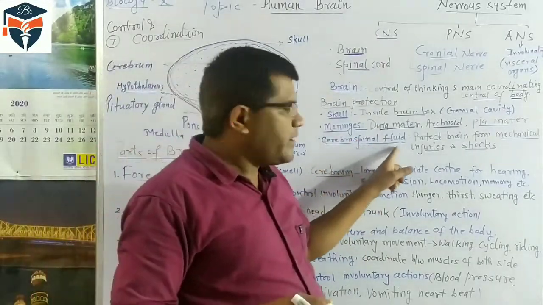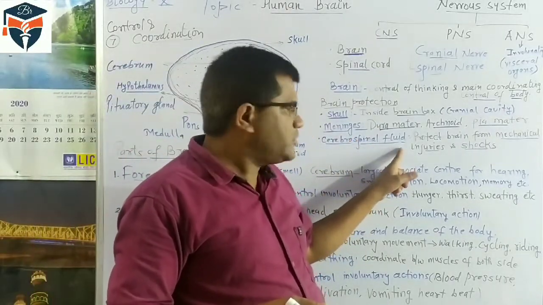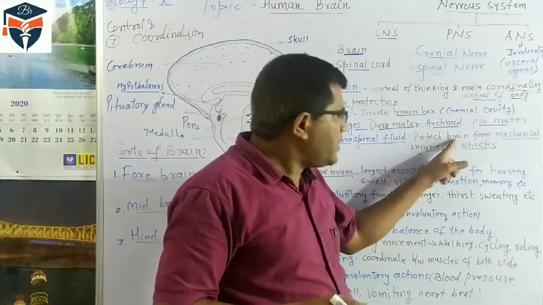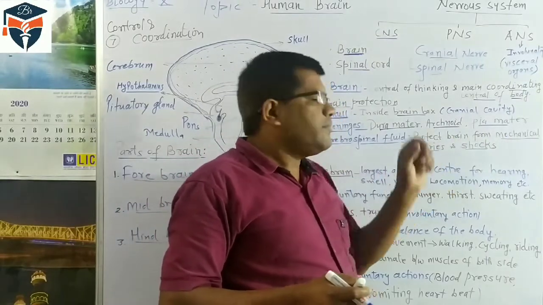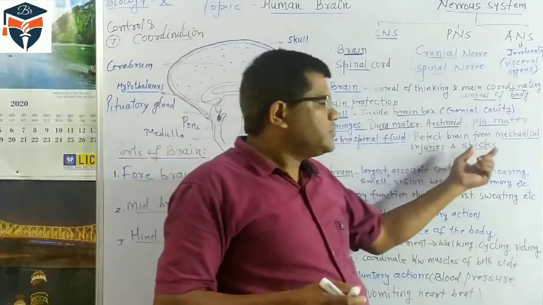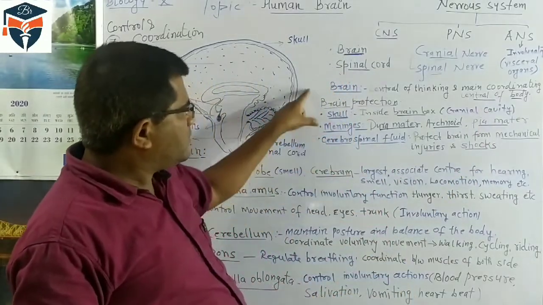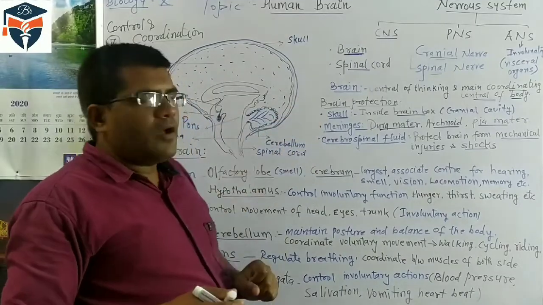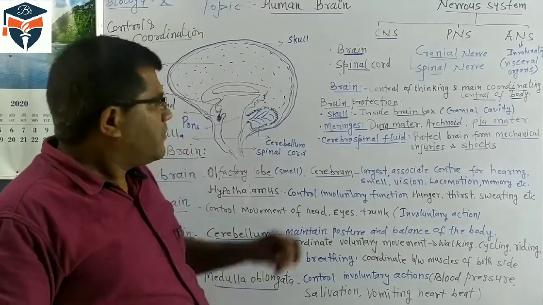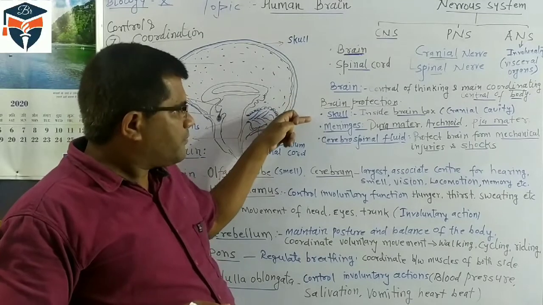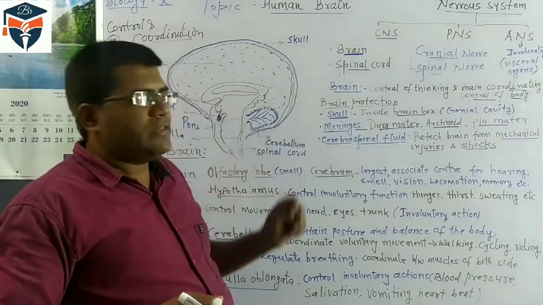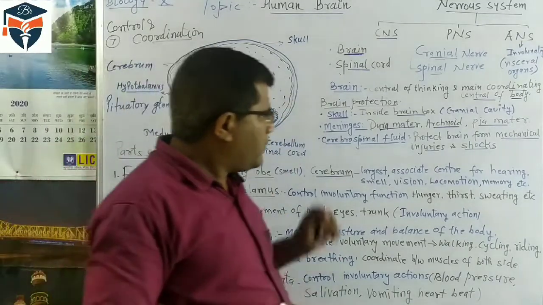So these 3-mark questions generally ask how our brain is protected. One should write the skull, another the meninges, and another the cerebrospinal fluid.